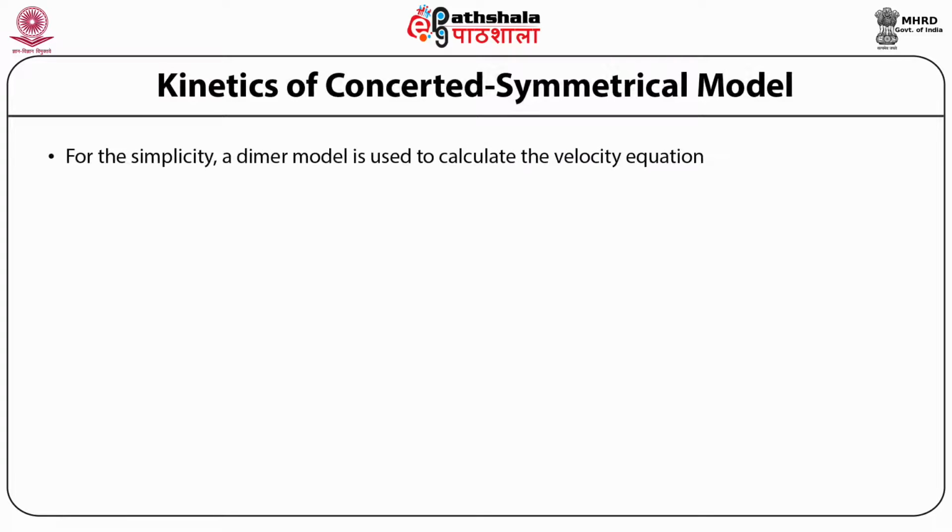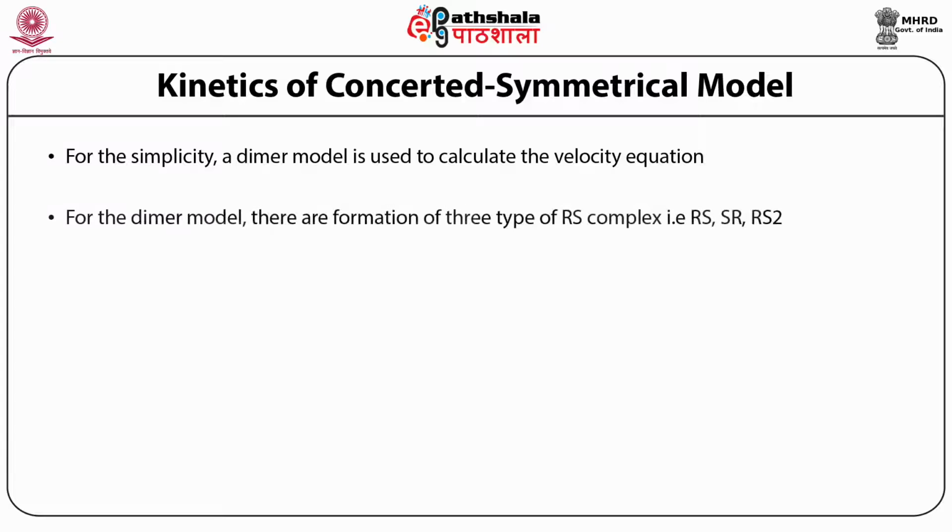For simplicity, a dimeric model is used to calculate the velocity equation based on the concerted symmetrical model. So if it is a dimer, there is a possibility of two substrates binding. Binding of the first substrate will always take place at the R state.